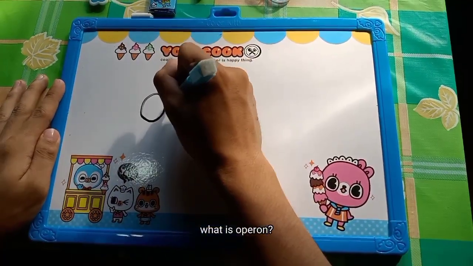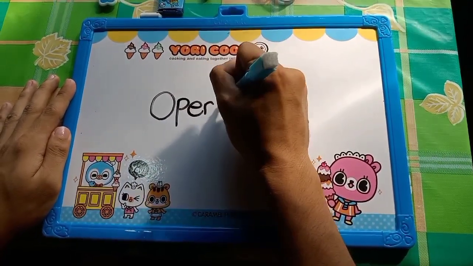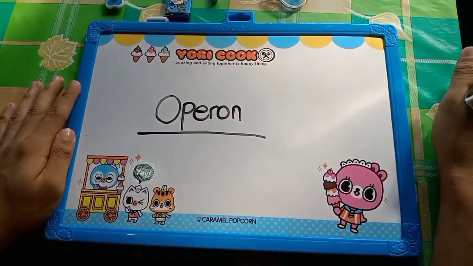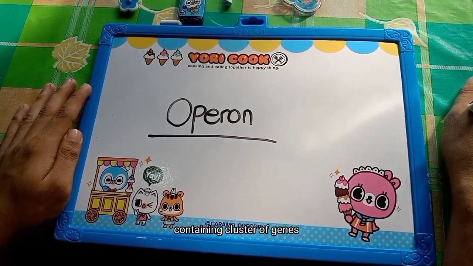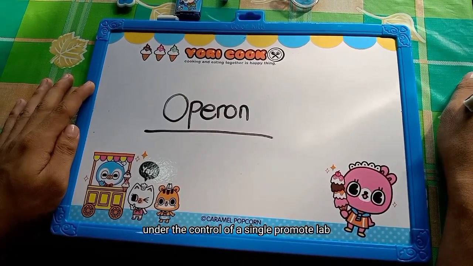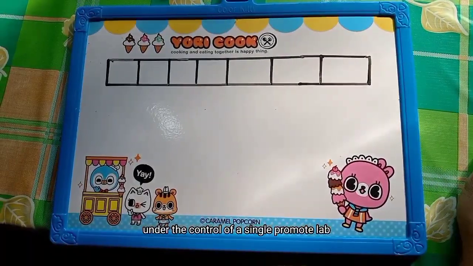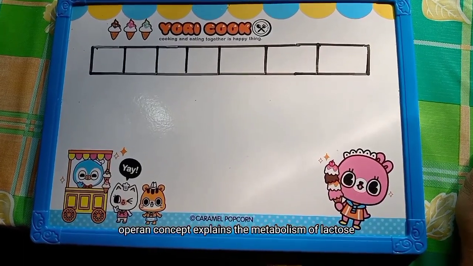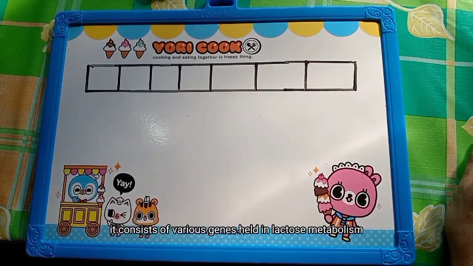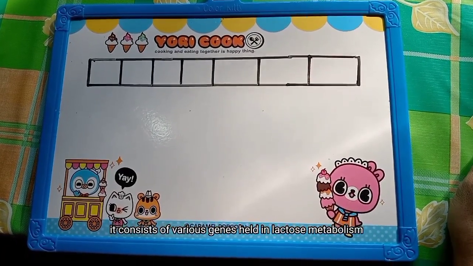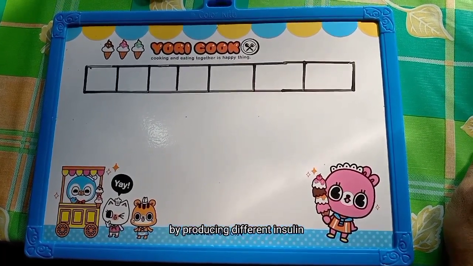What is an operon? An operon is a functioning unit of DNA containing a cluster of genes under the control of a single promoter. The lac operon concept explains the metabolism of lactose in prokaryotes. It consists of various genes that help in lactose metabolism by producing different enzymes.